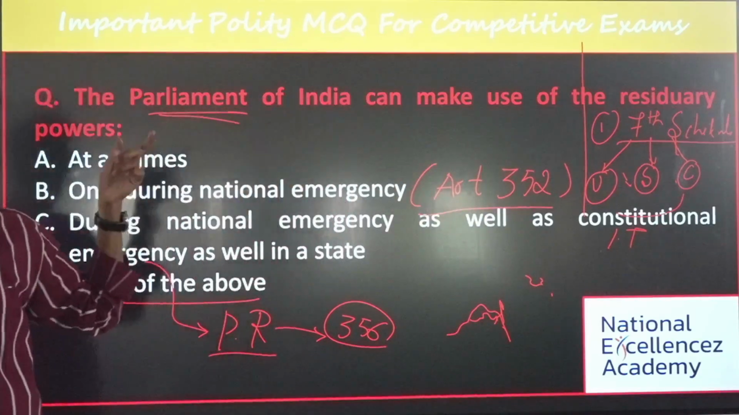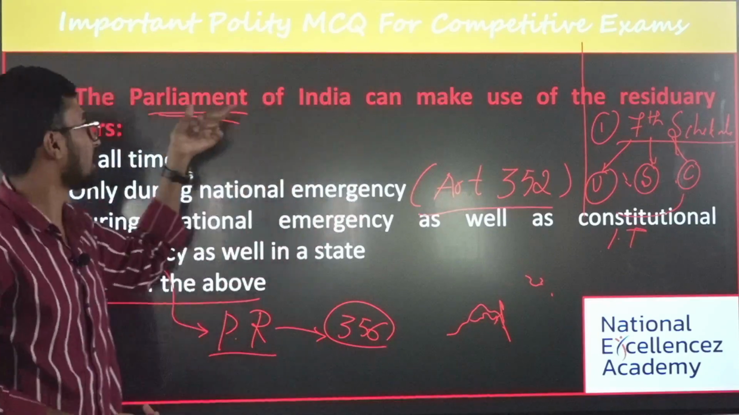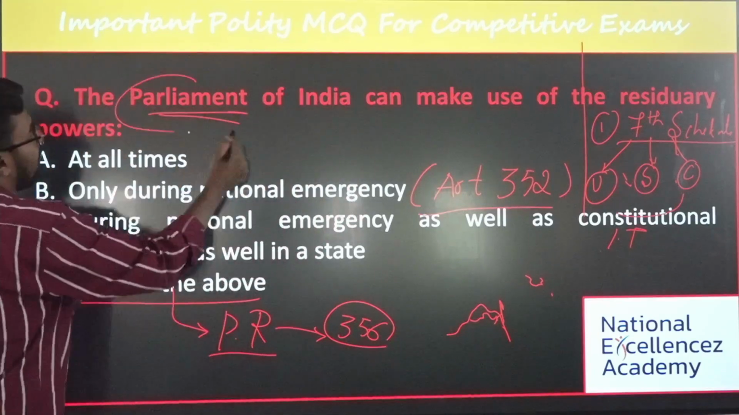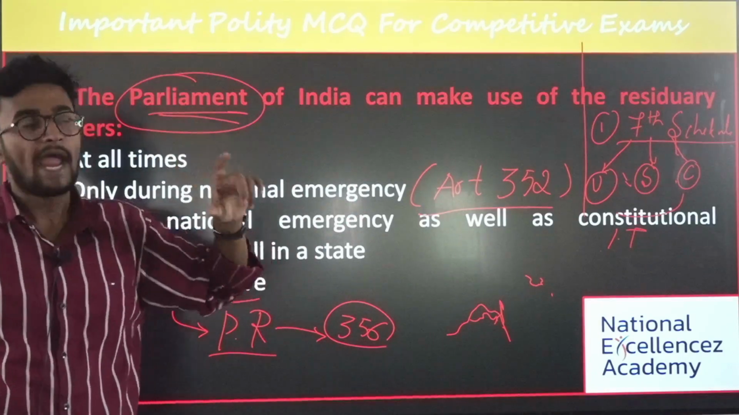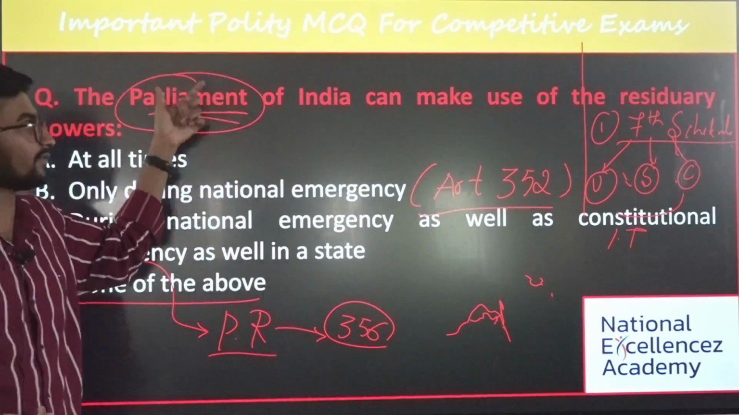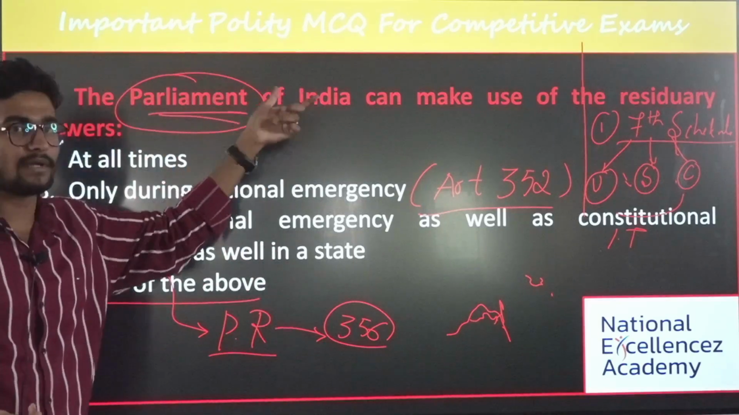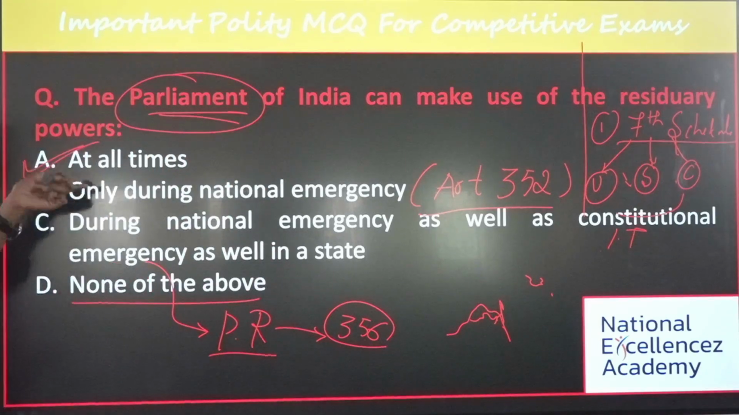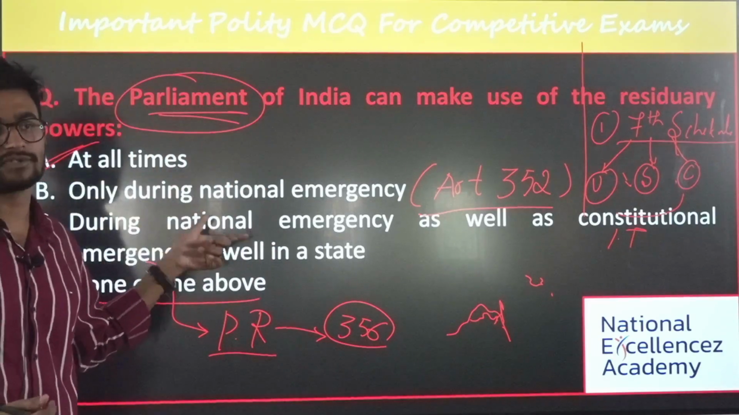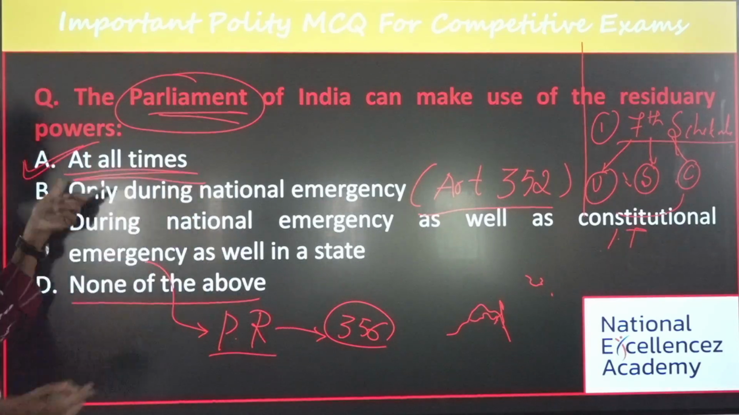That's the first thing. The second most important thing is who has the power with respect to residuary subjects? The Parliament. The Parliament has the power with respect to residuary subjects. Is it clear? And when can Parliament make laws on residuary items? At all times, neither only during national emergency nor only under constitutional emergency. It can be framed at all times when the need arises.